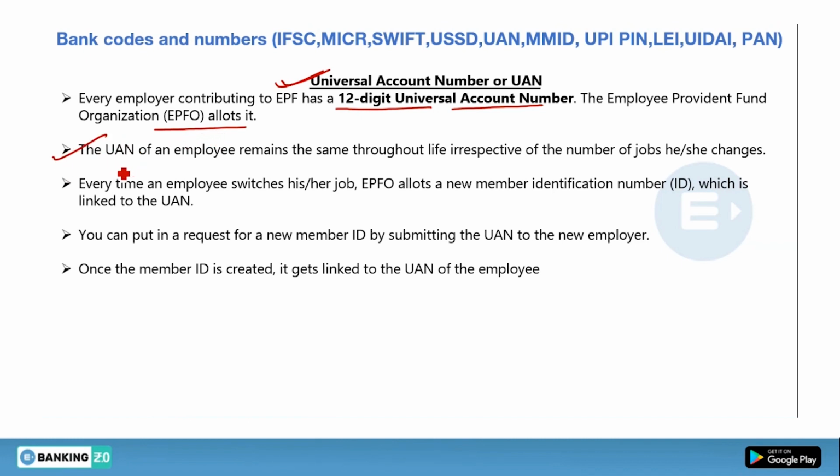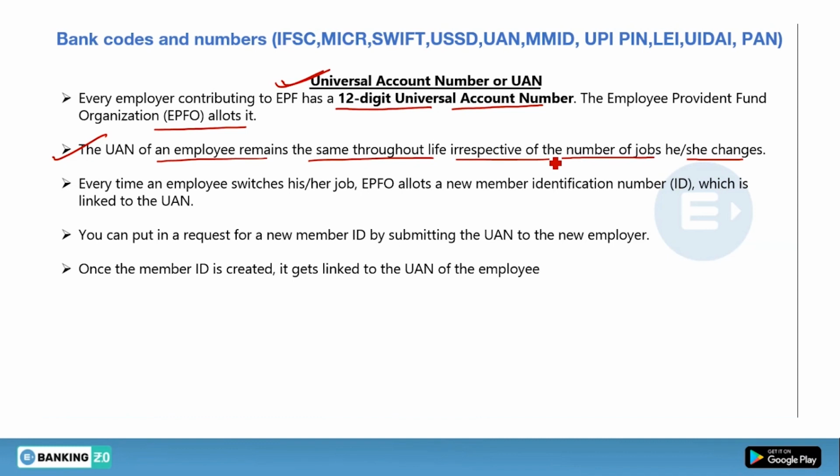The UAN of an employee remains the same throughout life, irrespective of the number of jobs he or she changes. If the employee changes companies, one to another and another to another, then the UAN will not be affected.